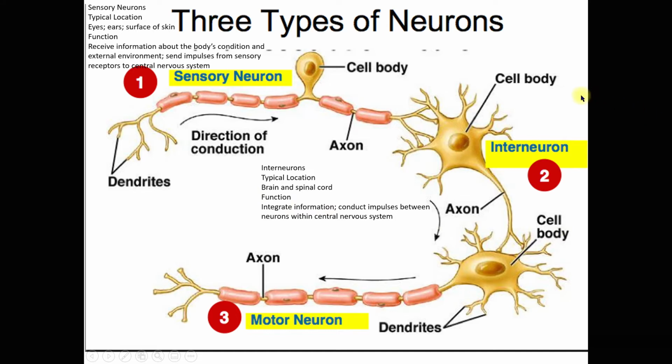Right, next we have this interneuron. The typical location is in the brain and the spinal cord. They are primarily or mostly found in the central nervous system, which is the brain and the spinal cord. Now function is to integrate information and then to conduct impulses between neurons within the central nervous system.